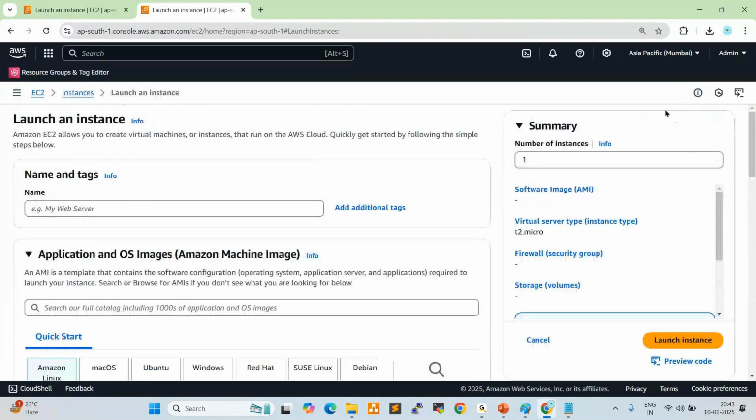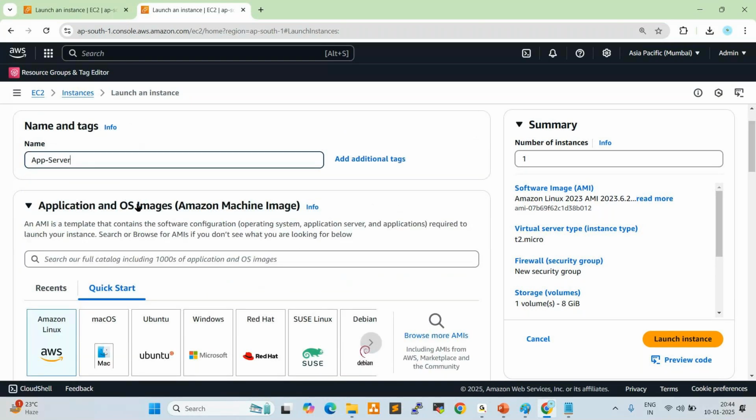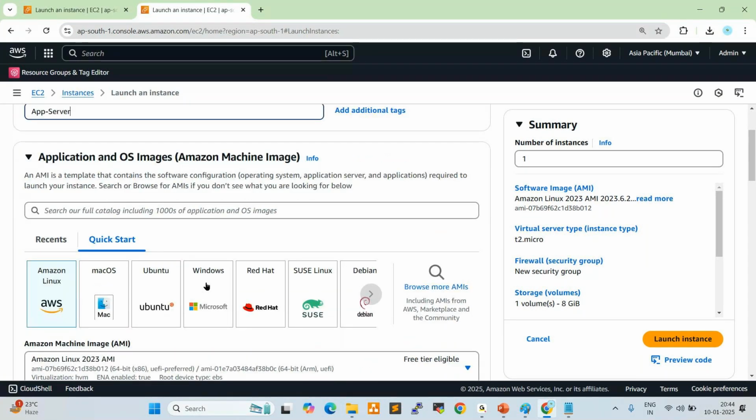Now it is asking you to give the tag name. I want to give the tag name app server. Now scroll down. I want to create a Windows server here. Linux is already created, Amazon Linux. We can also create RHEL, Ubuntu, SUSE, whatever is required. So click on Windows.